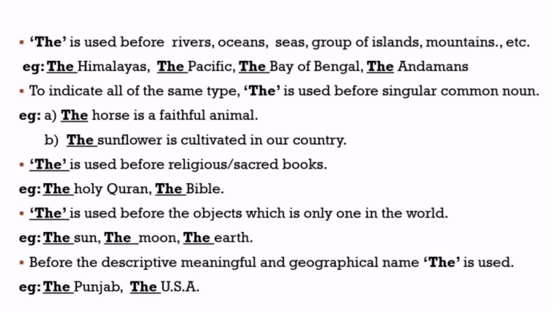As an example, the sun, the moon, the earth, etc. Another rule of the definite article, before descriptive, meaningful and geographical names, the is used, such as the Punjab, the USA, etc.